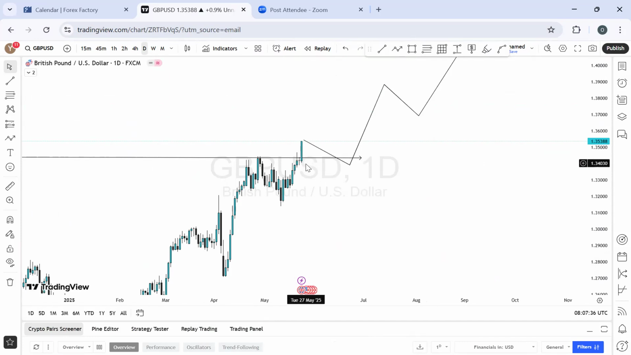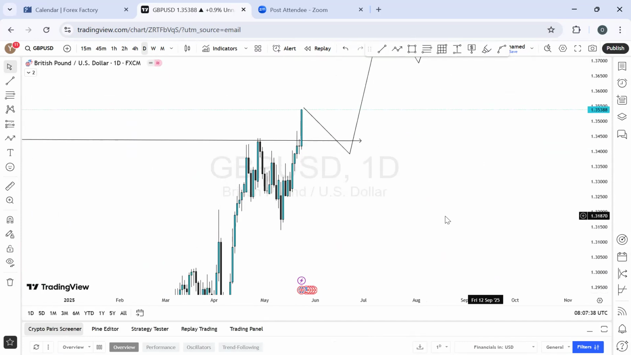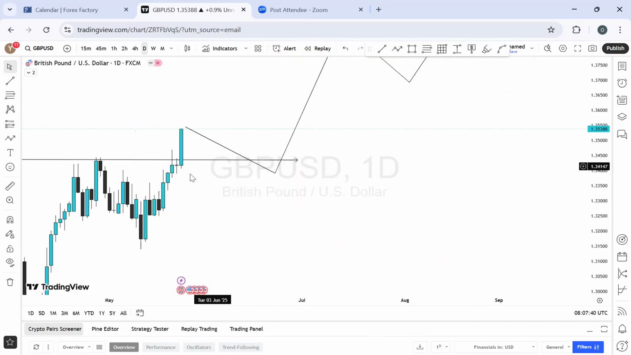All right. So right here, we see a momentum candle. We see a momentum candle on Friday. Friday alone bought about how many pips? About 137 pips in total.